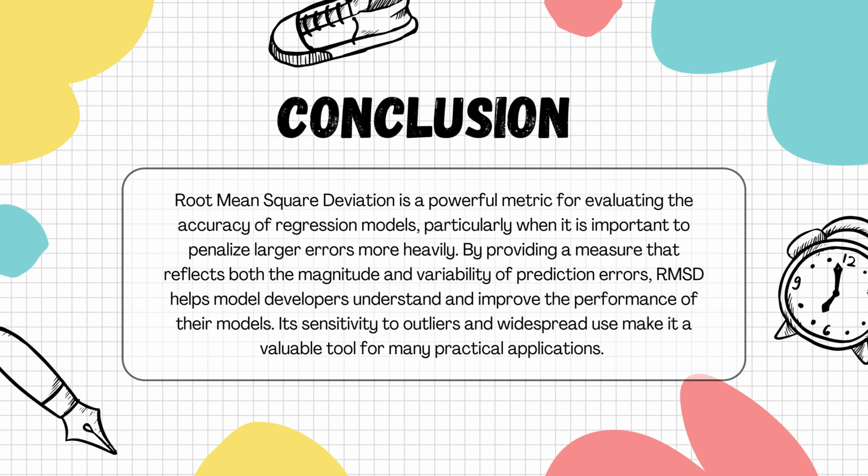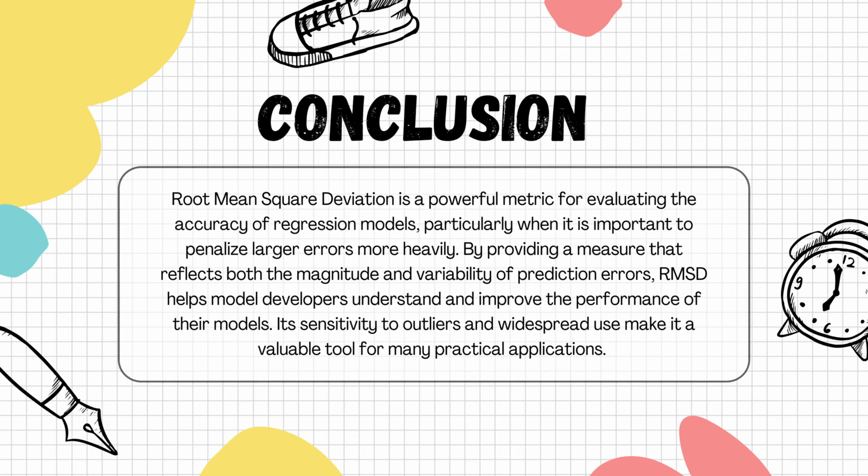Conclusion. Root mean square deviation is a powerful metric for evaluating the accuracy of regression models, particularly when it is important to penalize larger errors more heavily. By providing a measure that reflects both the magnitude and variability of prediction errors, RMSD helps model developers understand and improve the performance of their models. Its sensitivity to outliers and widespread use make it a valuable tool for many practical applications.